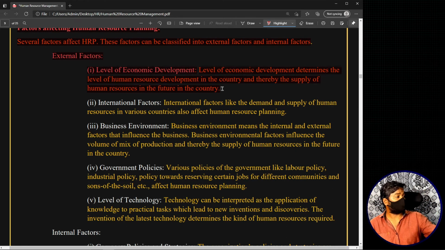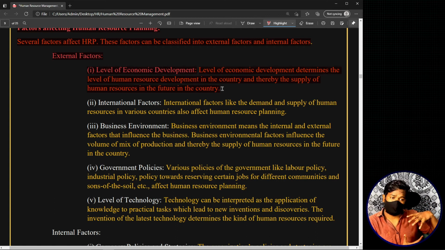Now, if the human resource in a country, a place or a state is well developed, our human resource planning is kind of easy. That means we can rely on that human resource. For example, let's take a nation. Since this country is economically well developed, there is a high probability that the human resource in that country is also well developed.